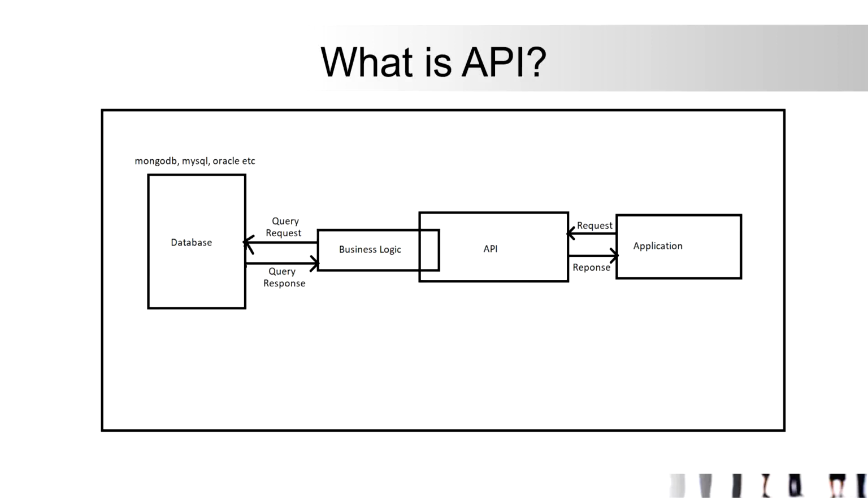Okay. Now we'll come to the definition of API, right? So there is an application. As we know, there is a booking application in the previous slide. From the application you are giving the request. Okay, so for example, you are giving a from location and a to location, and you are giving the dates, and you are clicking the submit button. Now when you click the submit button, automatically the API receives your request.